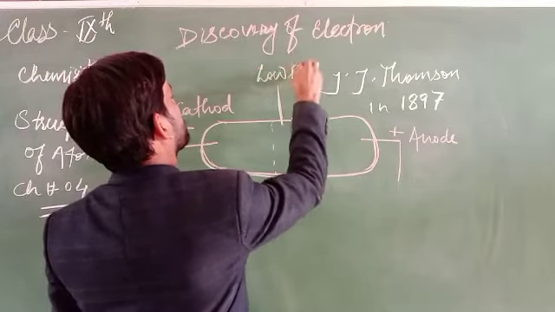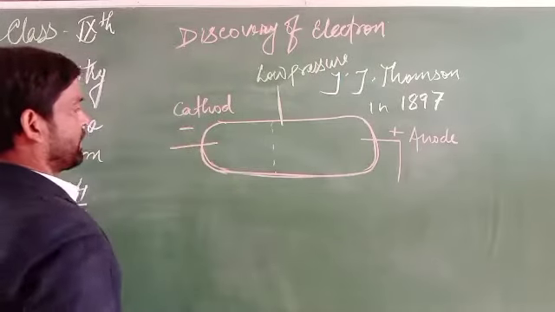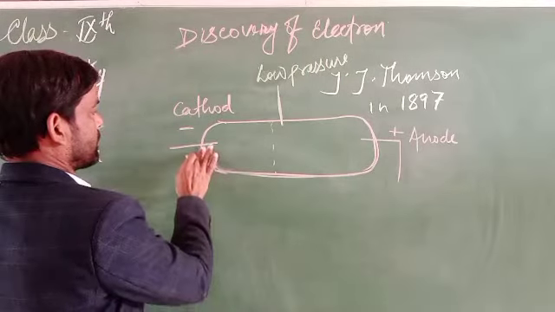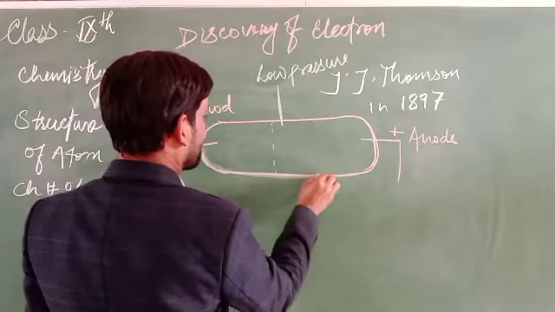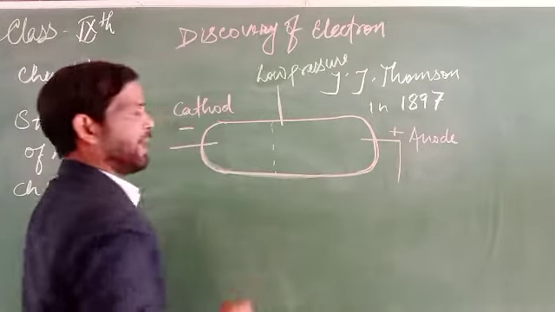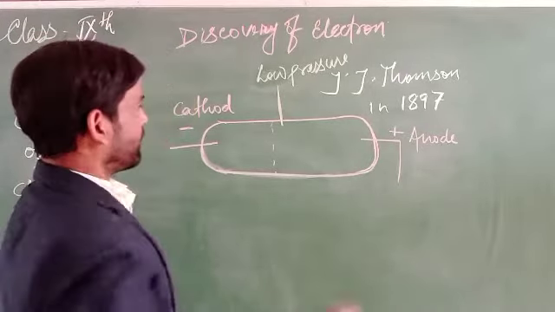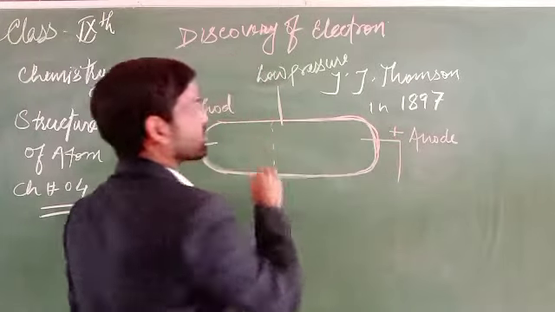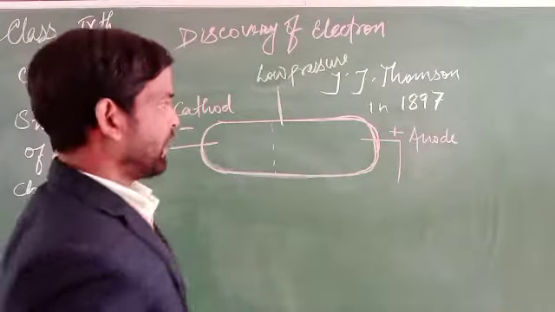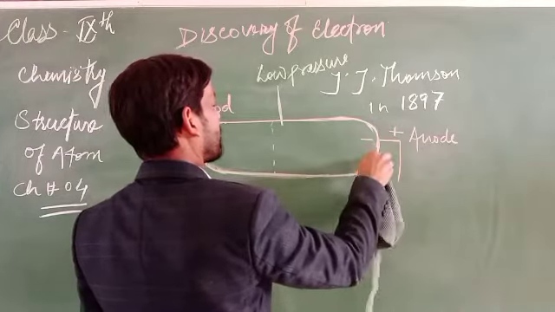At very low pressure the gas is filled in it, and very high electricity is supplied to it. When very high electricity is supplied to this, a current passes,